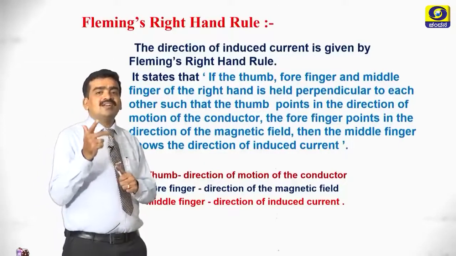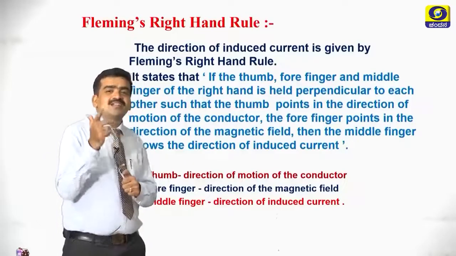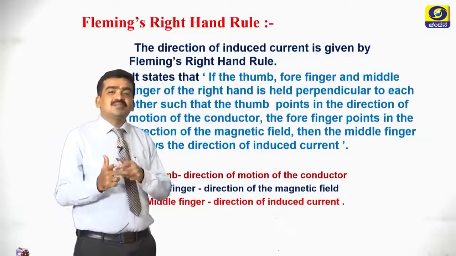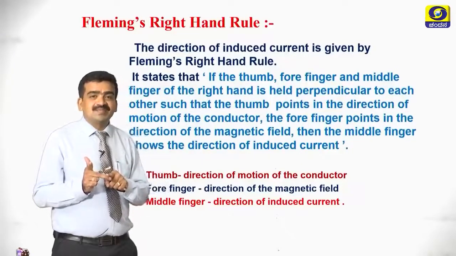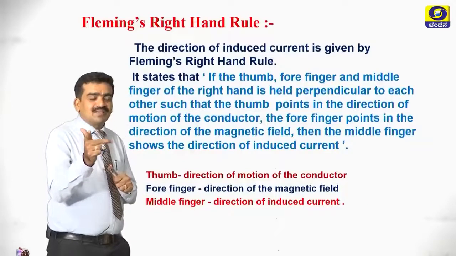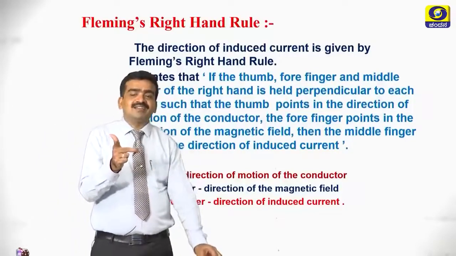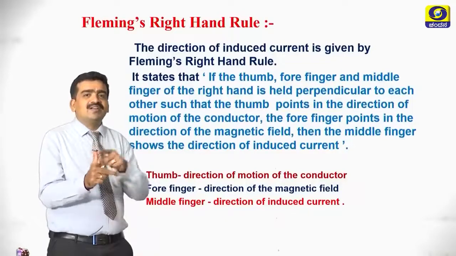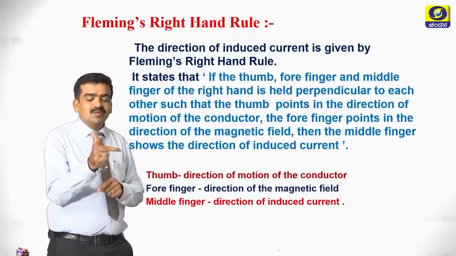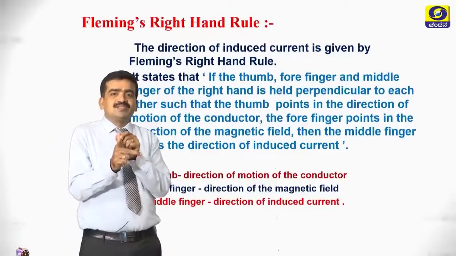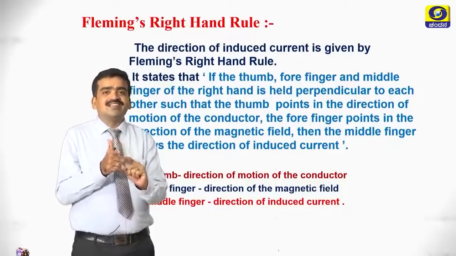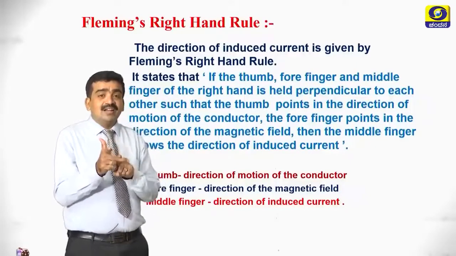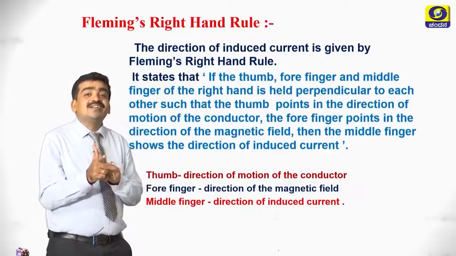Fleming's right hand rule helps us to establish the relationship between the direction of motion of the conductor, the magnetic field and the current induced. What it says is, if you hold your right hand's three fingers like this, thumb, forefinger and middle finger mutually perpendicular to each other, the thumb indicates the direction of the motion of the conductor, the forefinger indicates the direction of the magnetic field, and the middle finger indicates the direction of the induced EMF.